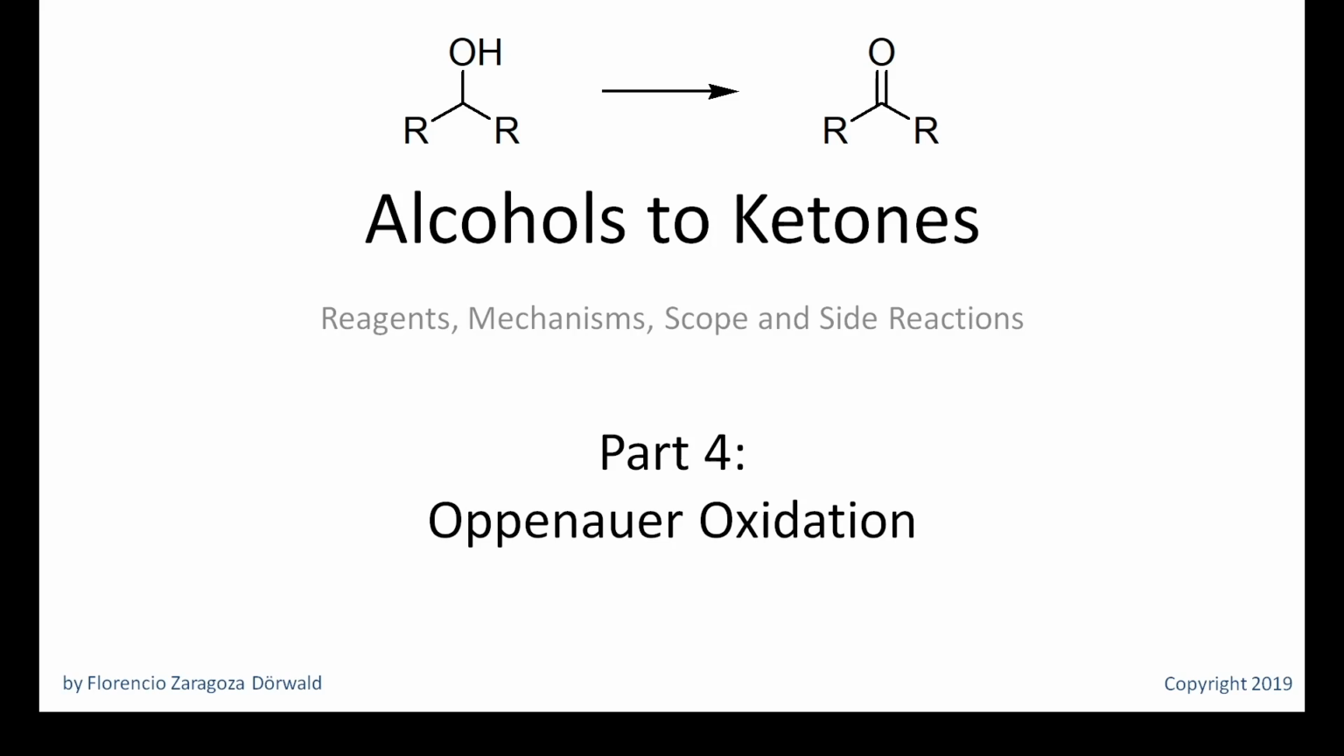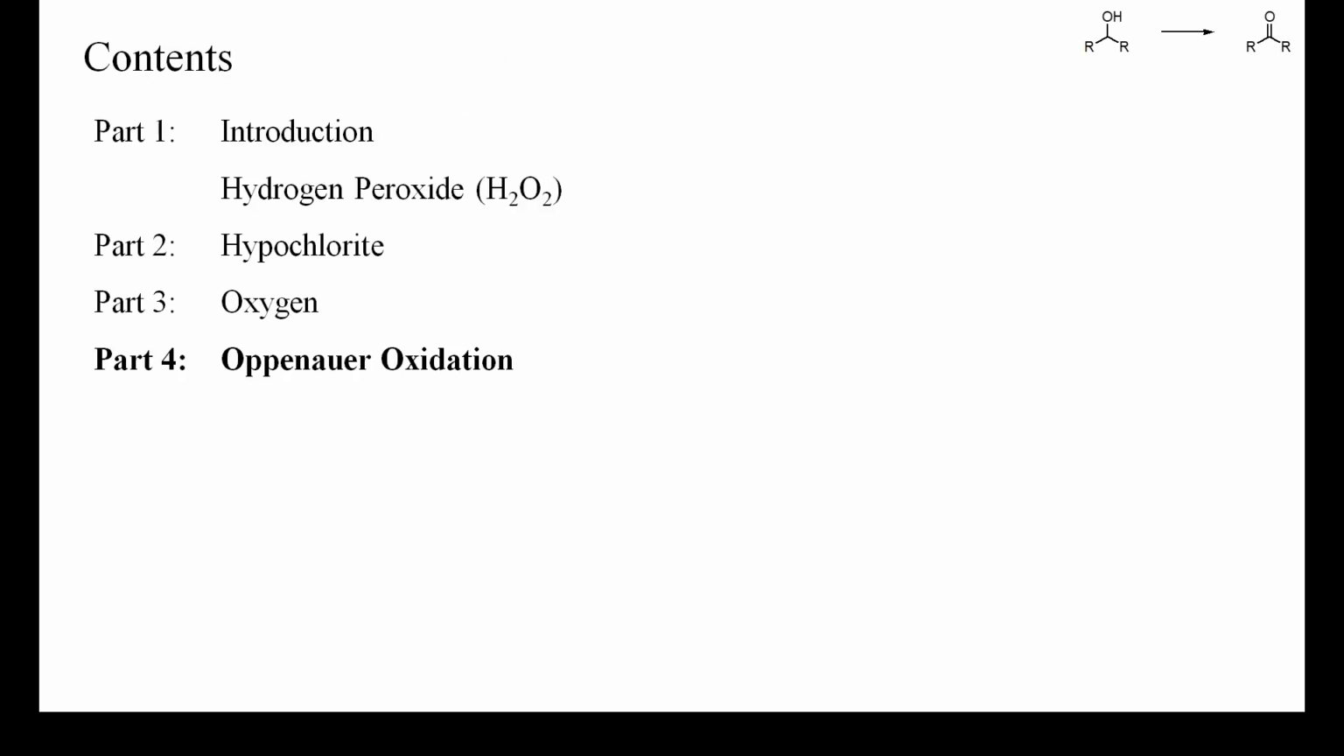This is the fourth video about the best methods for oxidizing secondary alcohols to ketones, where I'd like to present to you the Oppenauer oxidation. In Oppenauer oxidations, the oxidant is a ketone, which must usually be used in excess. Therefore, this oxidation is inherently less clean and more wasteful than the methods used in previous presentations.